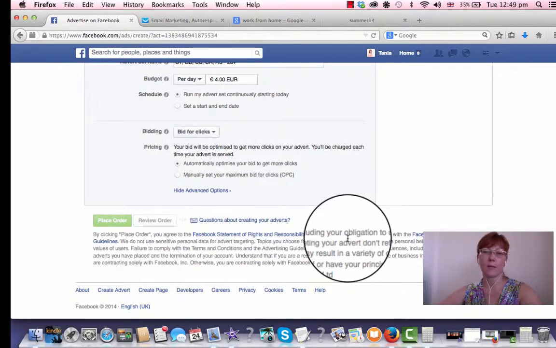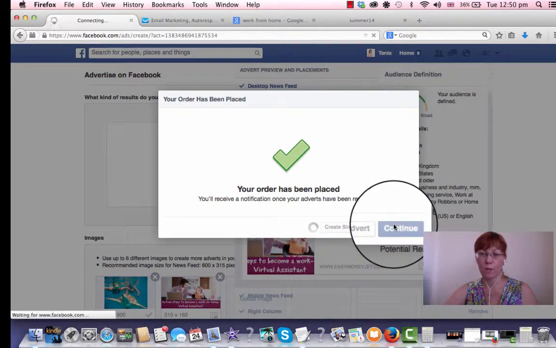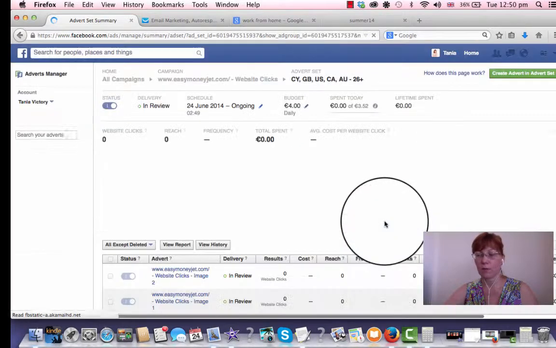Never worry, because if you made a mistake, you can change, you can close, and you can stop the advertisement. The most important thing is that you will have a credit card or PayPal already in your Facebook, created together with your page. How to do it, I will try to help you, because I will try to open another new page and show you step by step. Actually, I already have one, and here maybe it's not easy to explain from scratch. So see, Facebook put my order for review. So I continue.